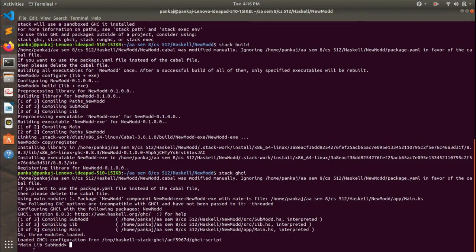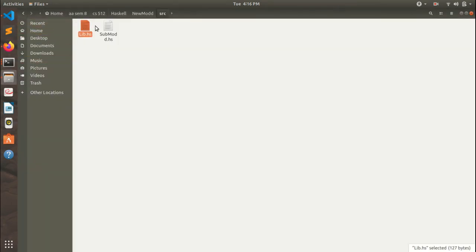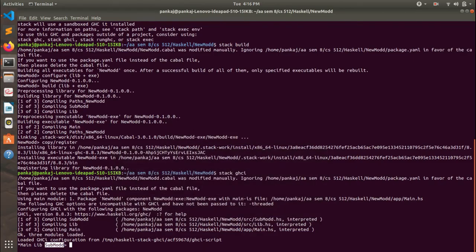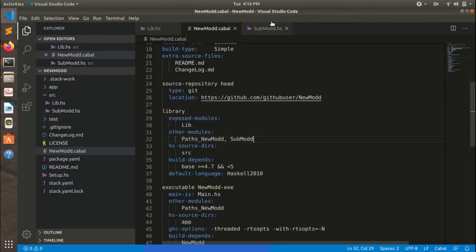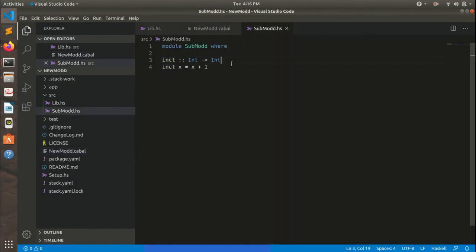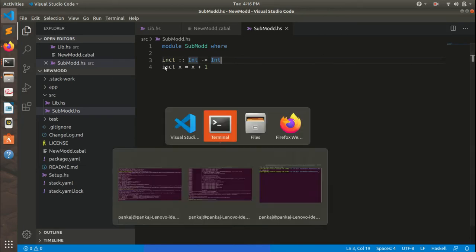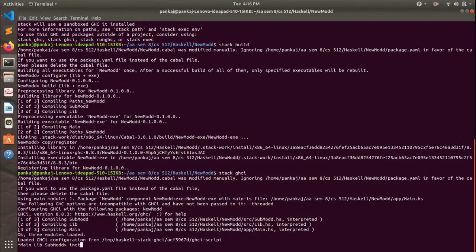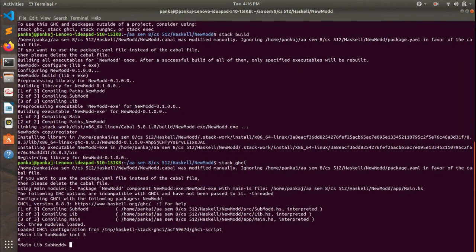Okay, so it has imported the main module Lib and the sub module also. We have created two modules, Lib.hs and SubMod.hs. So we will check whether the function of the sub module is working or not. That is increment x. Increment 5 should return me 6, and it is returning 6.